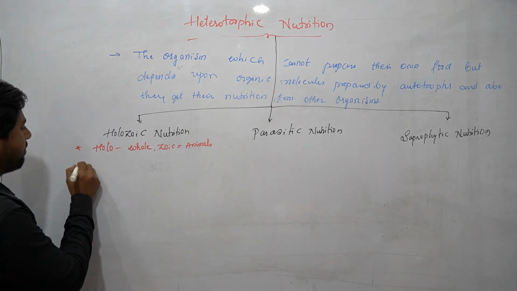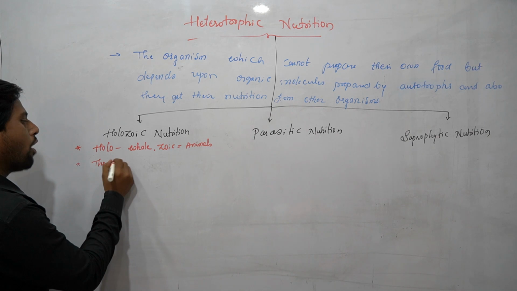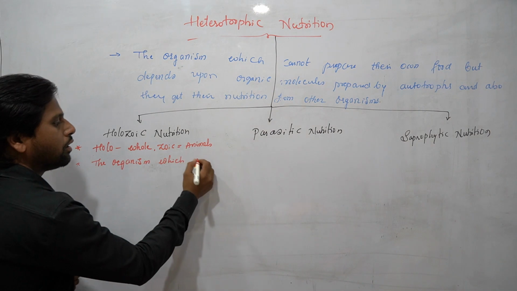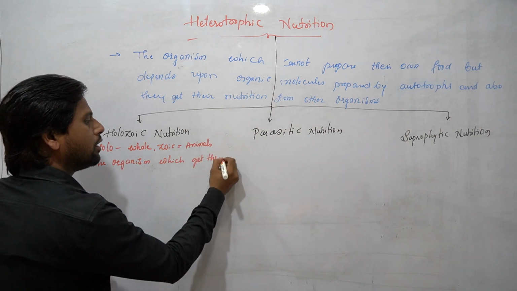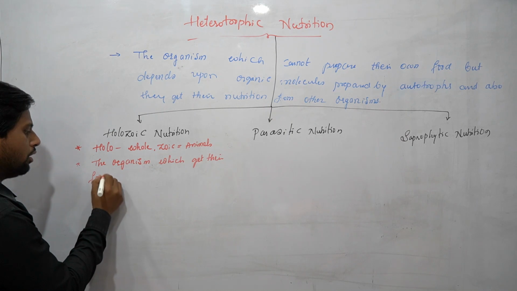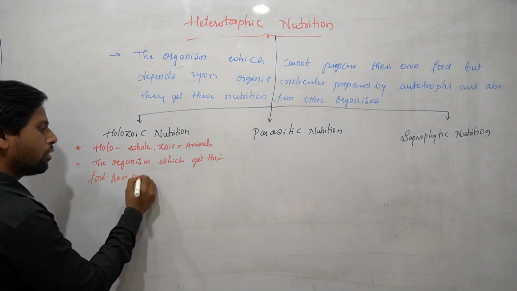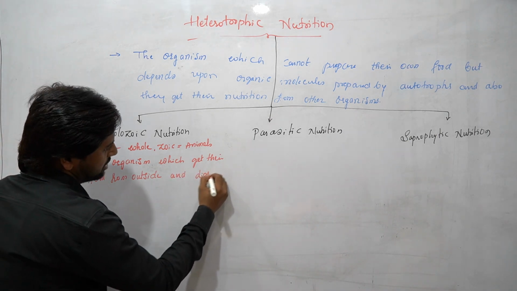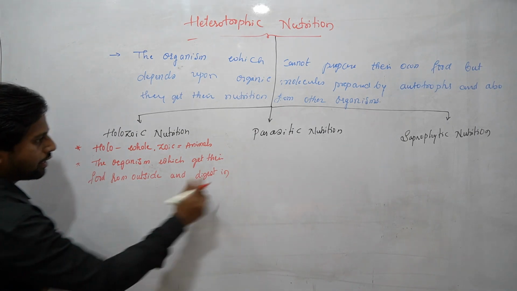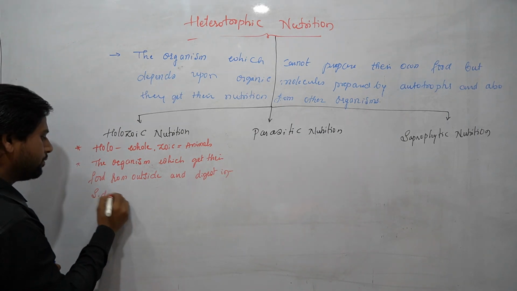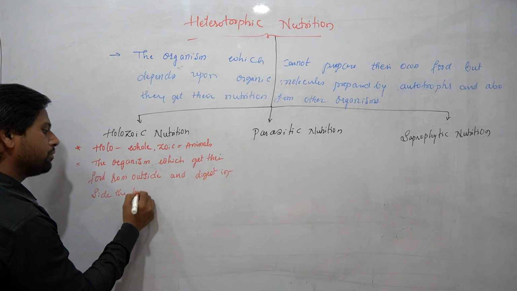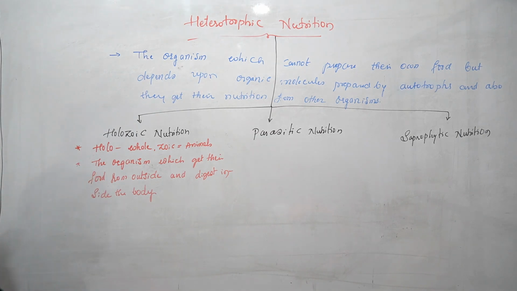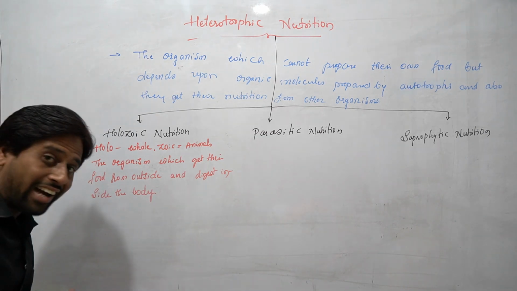We can define it as organisms which get their food from outside and digest it inside the body. Such a type of nutrition is called holozoic nutrition, students.